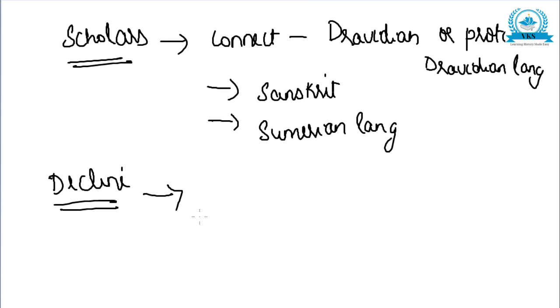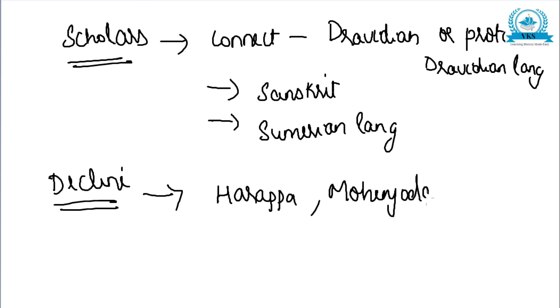Now by the 19th century BC, two important cities of Harappan culture, Harappa and Mohenjodaro, disappeared.